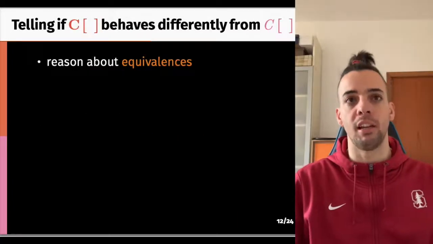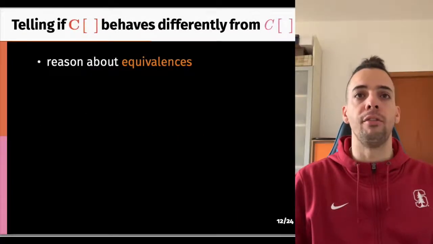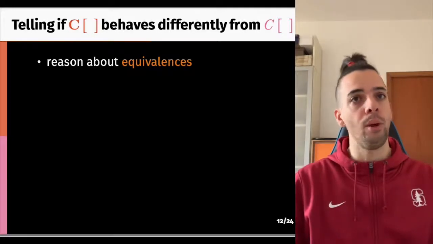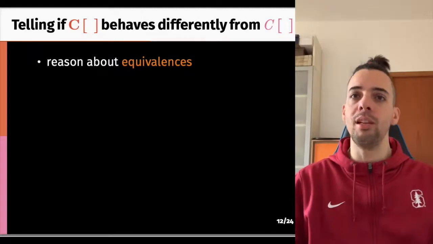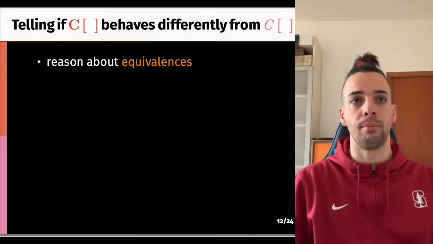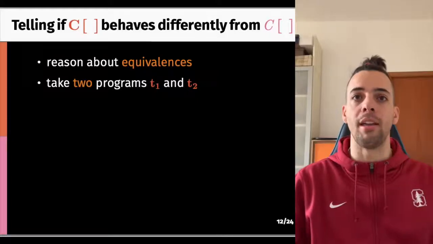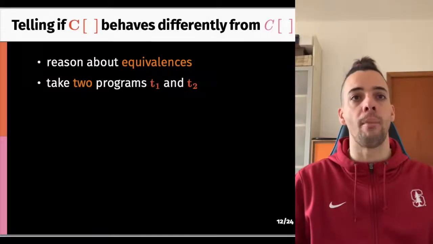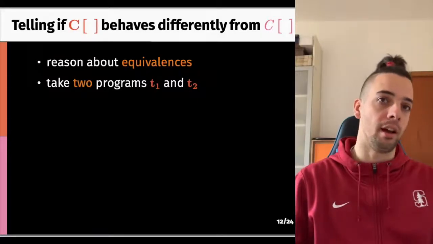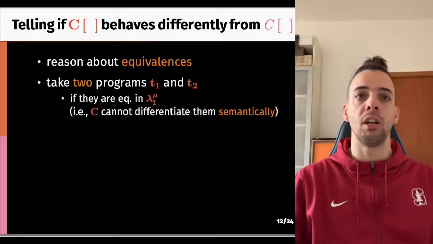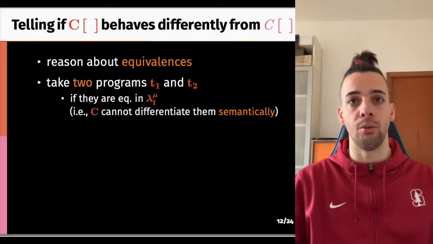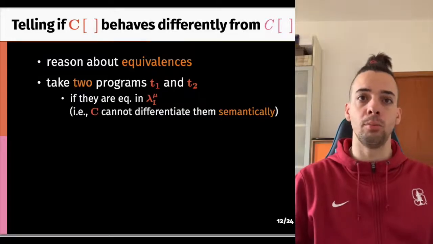Now off to the second point. How can we tell if an Iso and an equi context behave differently when interacting with the same term? The way we answer this question is by reasoning about equivalences. Instead of reasoning about a single program, we reason about two programs, both in Iso and in equi. So we start with two programs, T1 and T2 in Iso, that we assume to be equivalent.